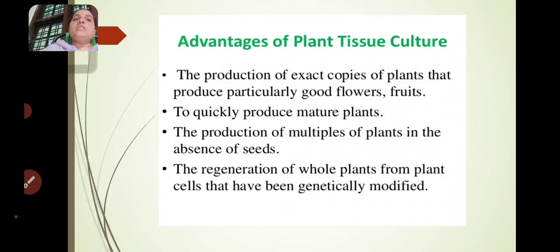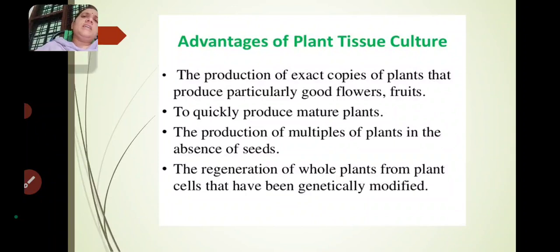Okay. And it produces particularly good flowers and fruits. So day by day the needs of human beings were raised. For overcoming these problems, we have to raise the flowers and fruits artificially, or by raising of plants. So this is a very good advantage. Artificially grown plants produce good flowers and good fruits.